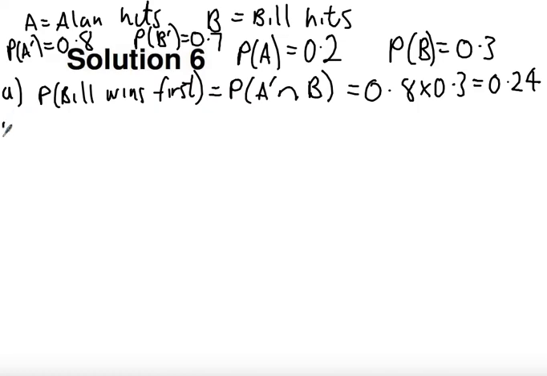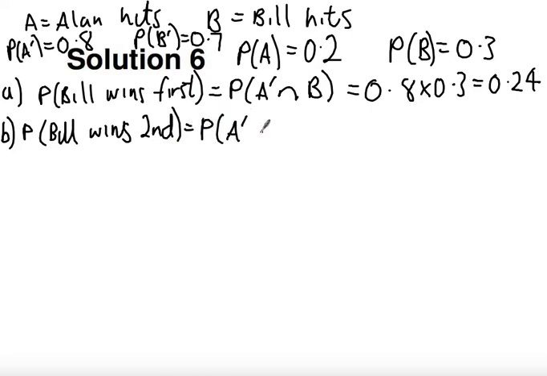Part B says find the probability Bill wins with his second throw. Okay, so this is going to be, and let's think about how this happens. First of all, Alan's got to miss, then Bill's got to miss, then Alan's going to miss, and Bill's going to hit, sorry.